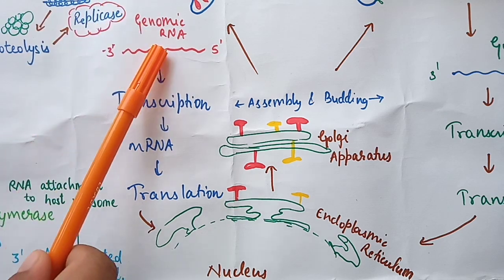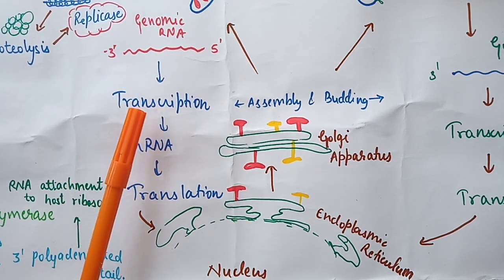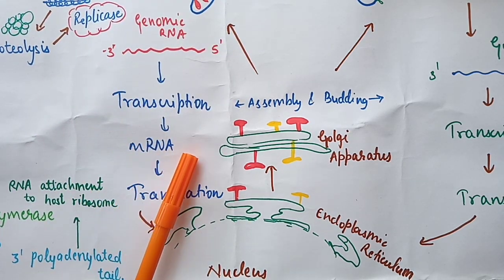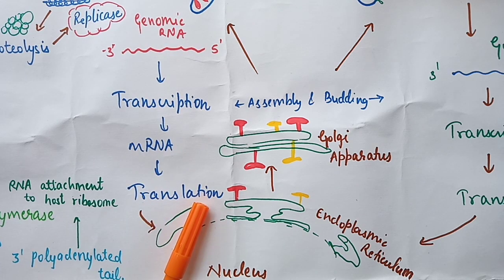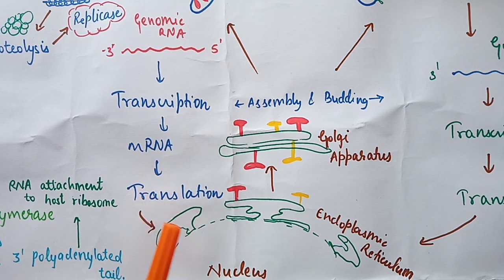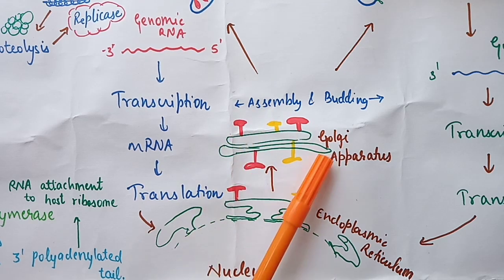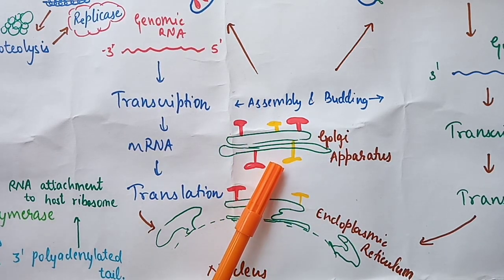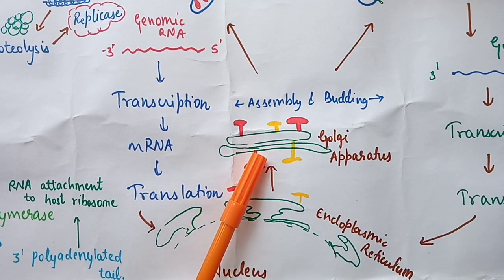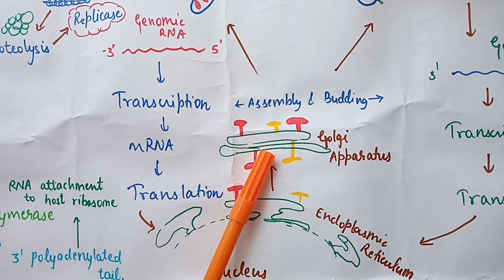It also forms genomic RNA and undergoes transcription, then mRNA formation, then translation, and for the synthesis of protein, it enters inside the nucleus. As soon as it enters the nucleus, it goes to the endoplasmic reticulum and then to the Golgi apparatus, where the actual packaging of the protein takes place and the protein is ready.